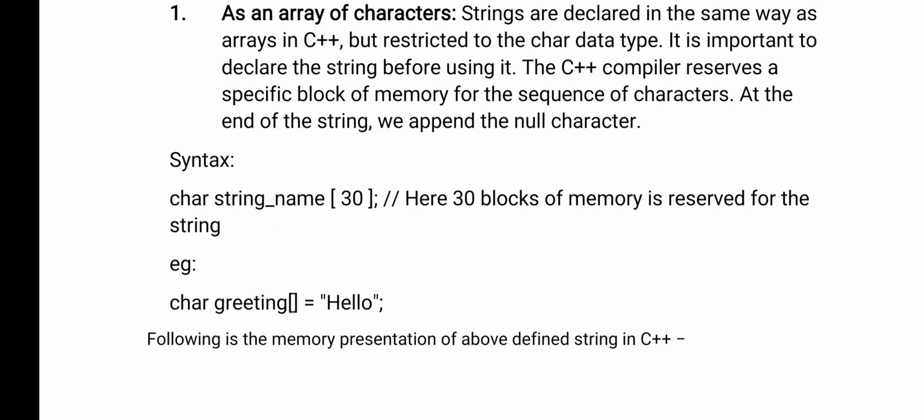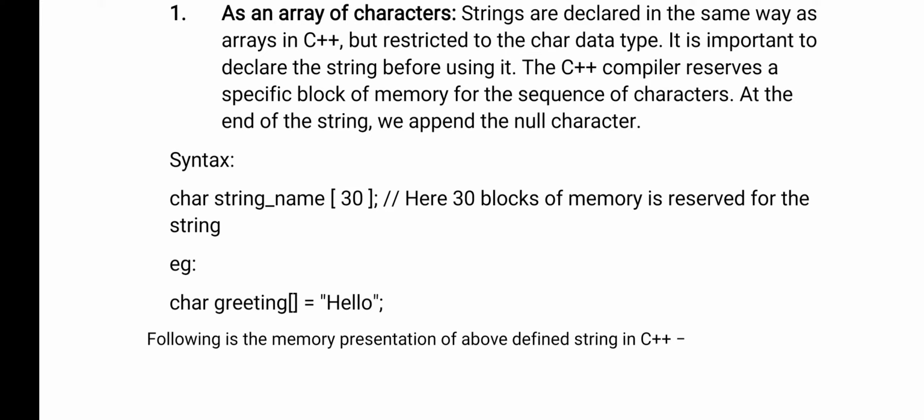With a character array, continuous blocks of memory will be allocated to a string. Now if you are using the character array method, here you can see char string name. Char means what here actually? It is a data type. String name is the name of the string, like you will give a variable name. Similarly, string name is the name of the variable which is storing characters. It is an array name actually. And 30 is the size of the character array, which means you can store 30 characters in an array.